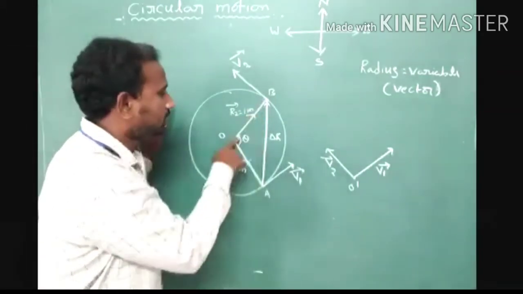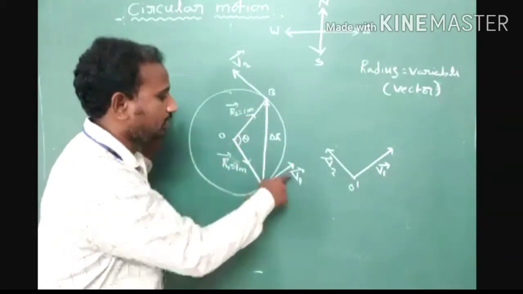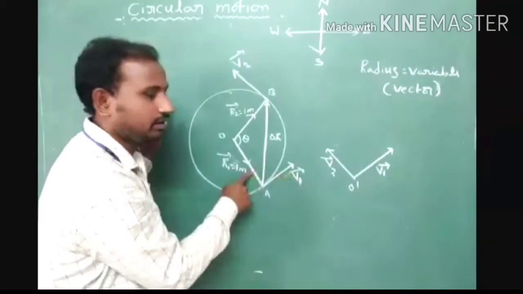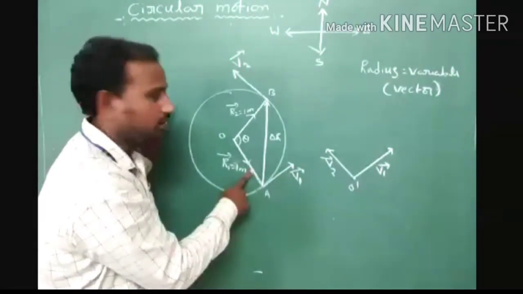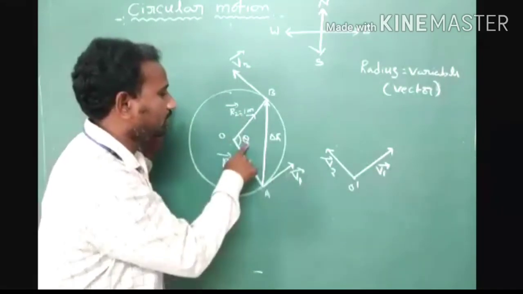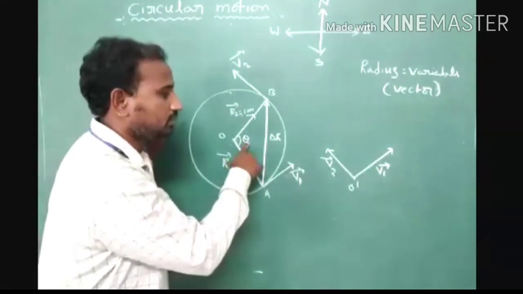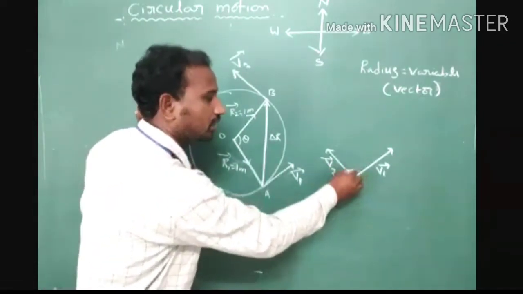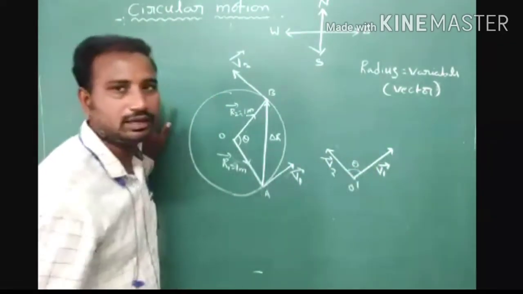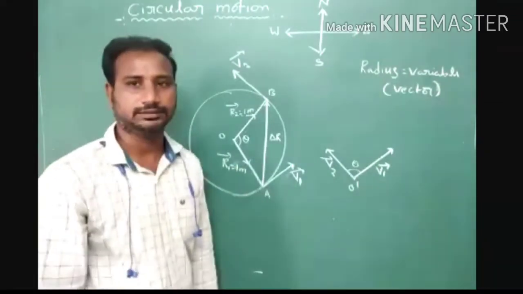In both conditions, the velocity vector is perpendicular to the radius vector. Yes or no? The angle between r1 and r2 is theta, and the angle between v1 and v2 is also theta. These two angles are similar.